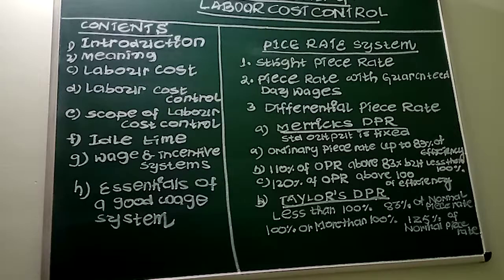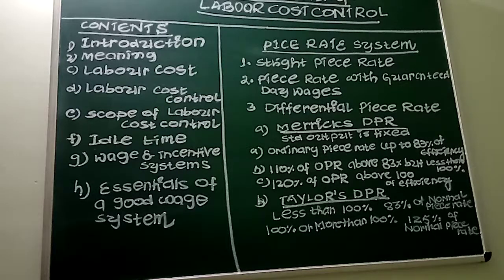In normal idle time, number one is time lost between the factory gate and place of work, time spent on setting up the machine, time lost to overtime fatigue and tiredness, and time spent on workers' personal needs like taking lunch, tea, rest, etc. These are the reasons for normal idle time.